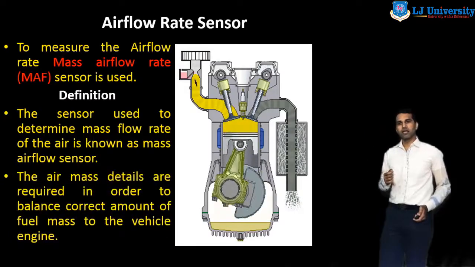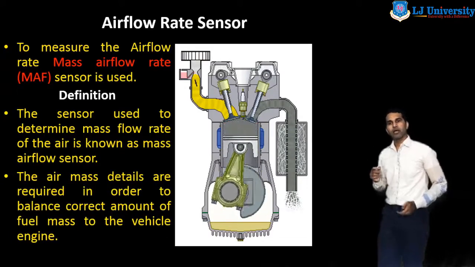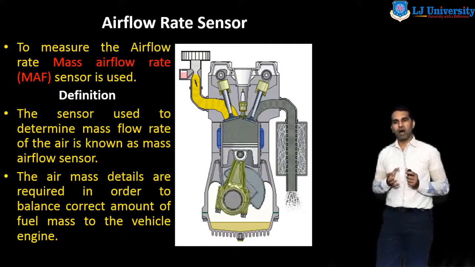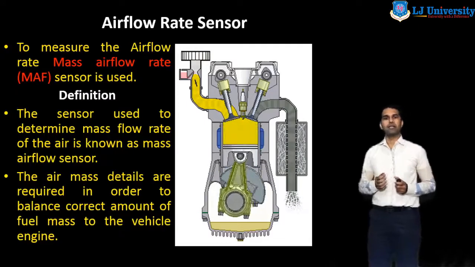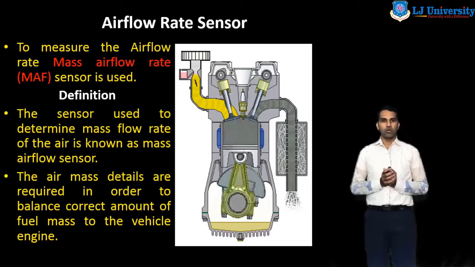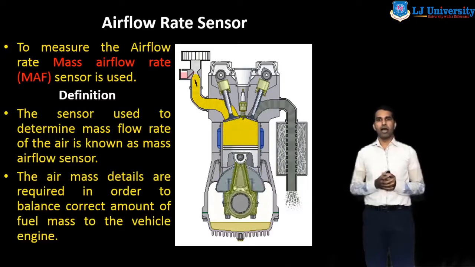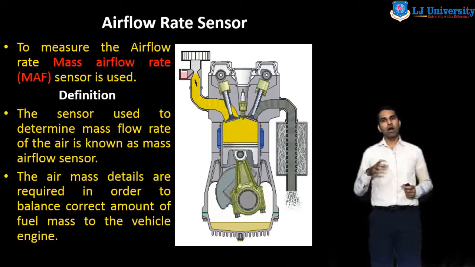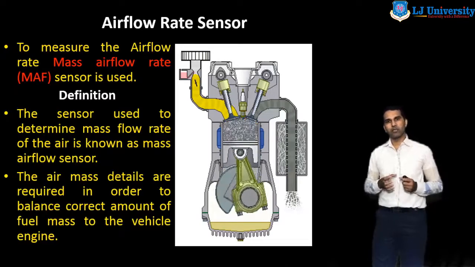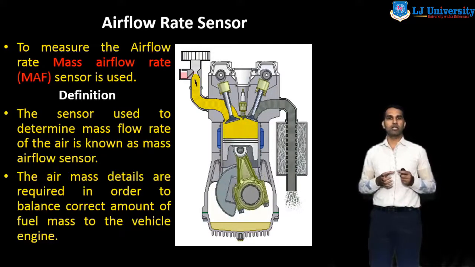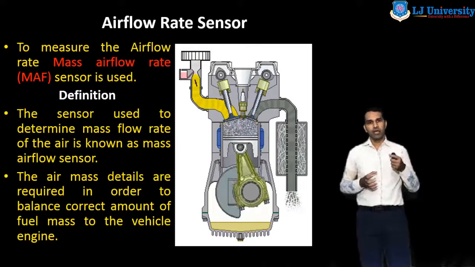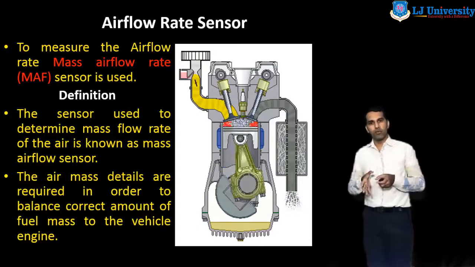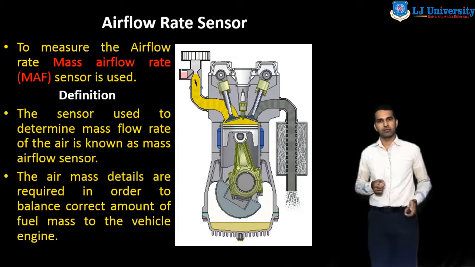The air mass details are required in order to balance the correct amount of fuel mass for the vehicle engine. So this is the importance of the airflow rate sensor. That means from the reading of the airflow rate sensor, the controller gives the signal to the injector, and that provides the exact amount of fuel inside the engine.